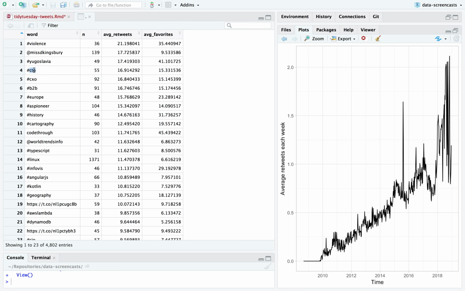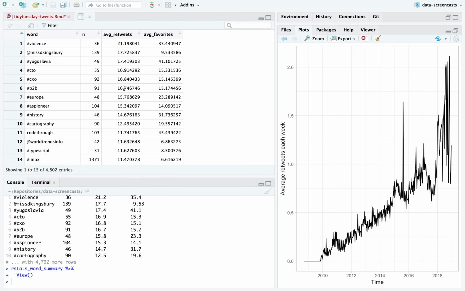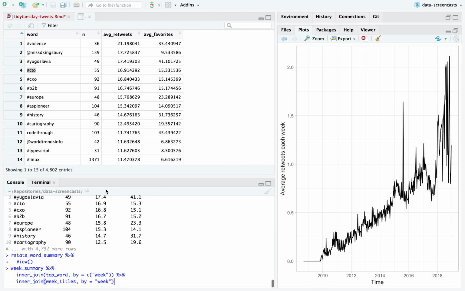So it really, really, really would surprise me if there were a bunch of tweets of what we call organic rstats tweets that happen to mention hashtag CEO, or for that matter, Yugoslavia, and that got loads of retweets individually. So I'm going to quickly confirm that, that is, confirm my concern by looking at a few of these.